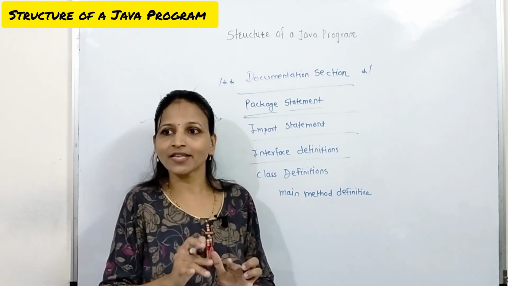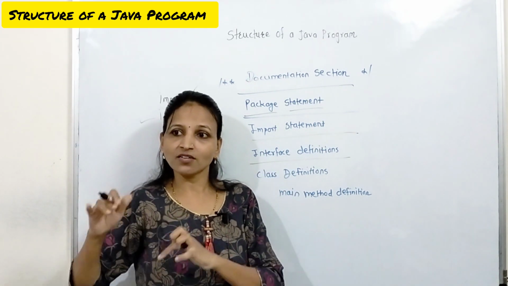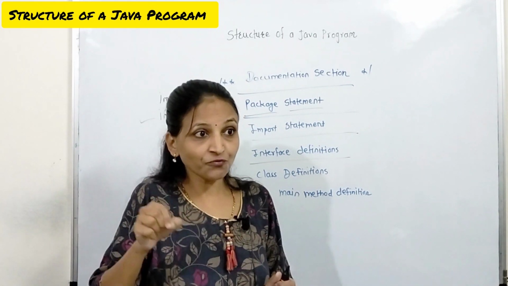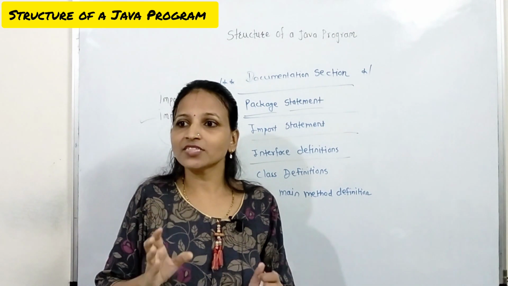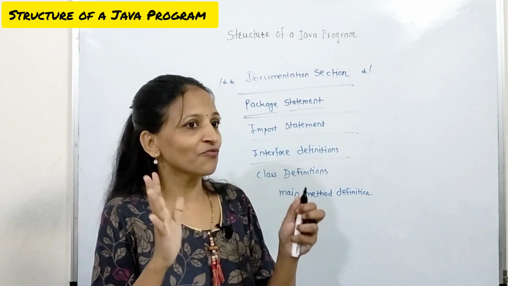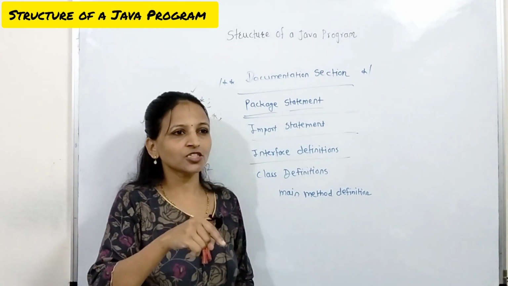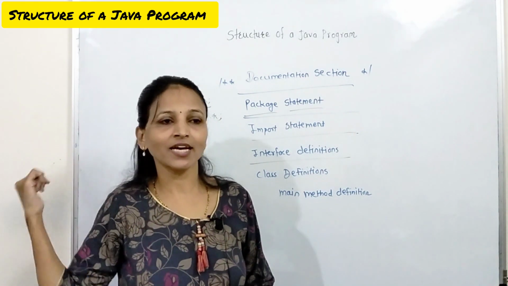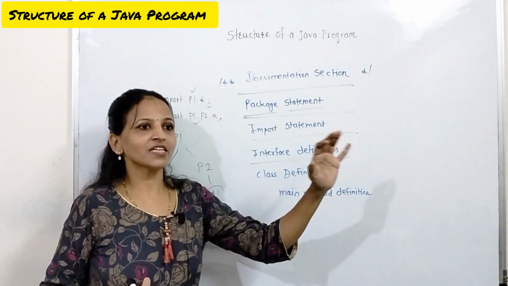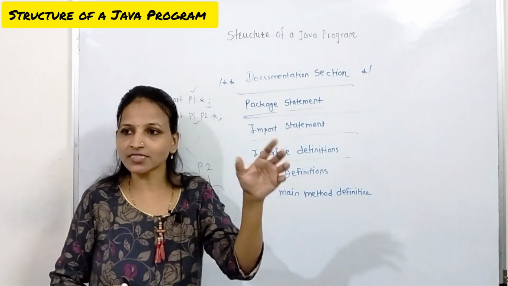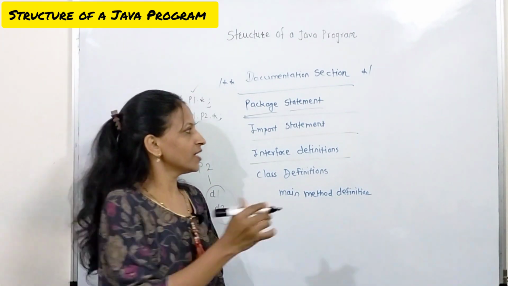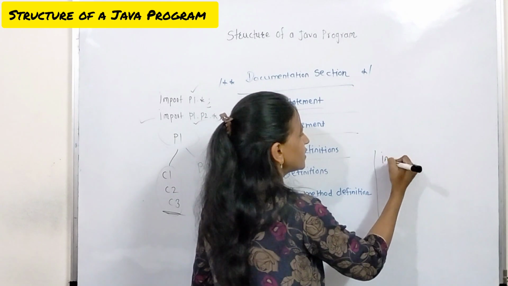Interface is a concept that is just like a class, but inside a class we have to write or define all the methods. Interface is just like a class, but in that interface we cannot define any method. Those definitions should be defined by a class, whatever is written inside the interface. Let's say we have written an interface X, and that X has some method declarations, sorry, not definitions.